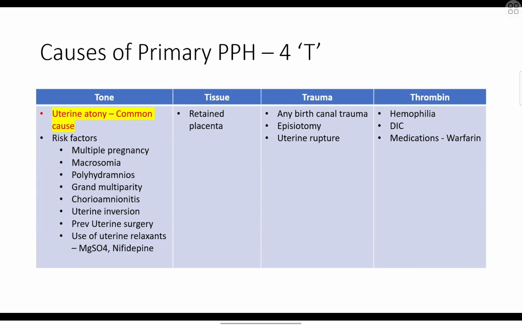Usually after the delivery of the baby, the uterus contracts and goes back to the normal size and position. If that doesn't occur, when the uterus fails to contract, there will be a huge amount of bleeding. The contraction itself prevents the bleeding, but in the absence of uterine contraction there will be a huge amount of bleeding. So that is the most common cause that we have to remember.